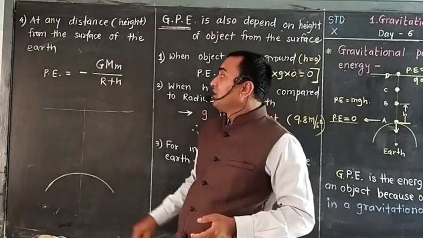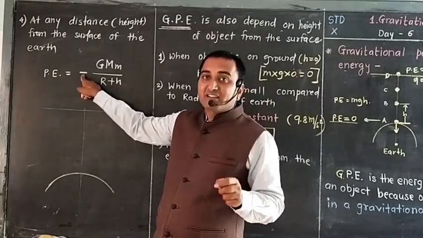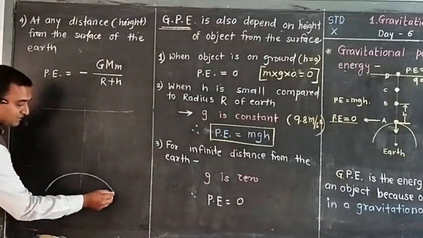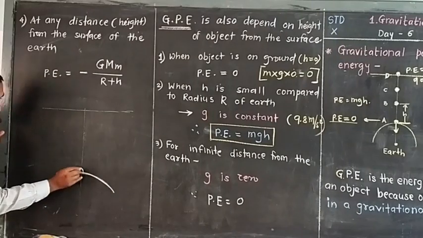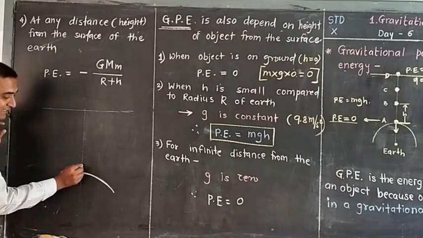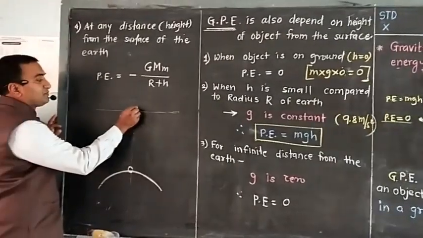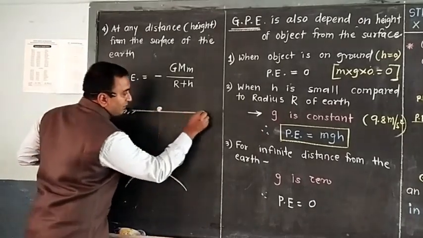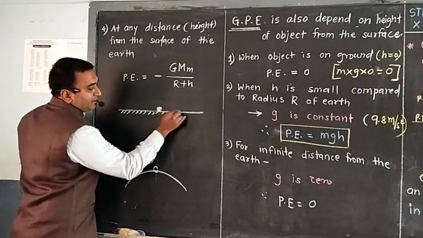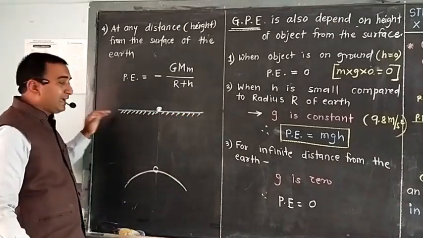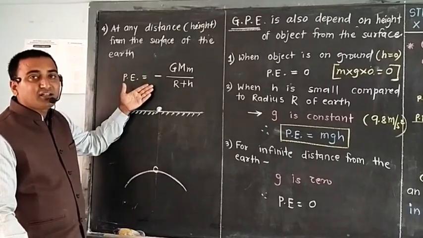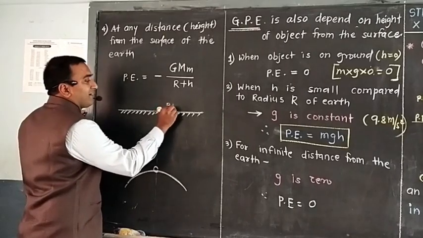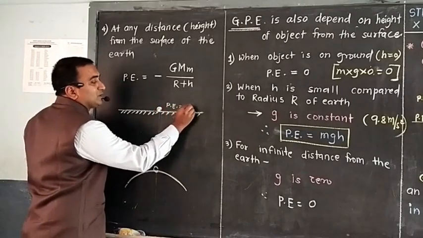goes on increasing. But one problem is here: why is this gravitational potential energy considered negative? See here, this is the surface of Earth, and the object is here, and you are raising that object to a particular height, and the object reaches here, and this is the last limit. Beyond this limit, there is no gravitational field, and the object has just managed to cross the gravitational pull. So here, definitely, the gravitational potential energy is equal to 0.